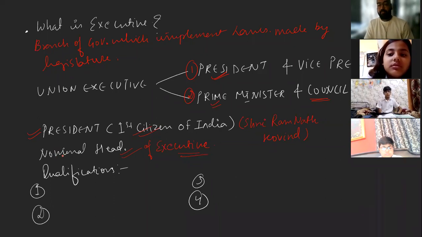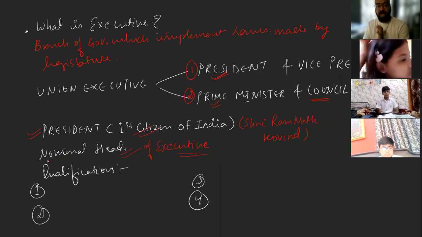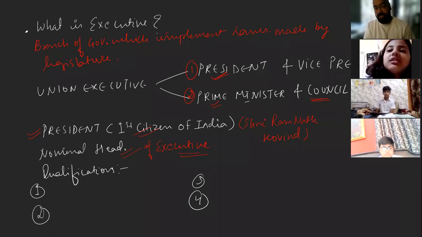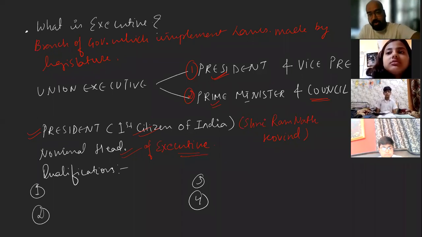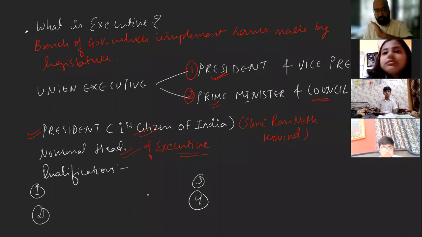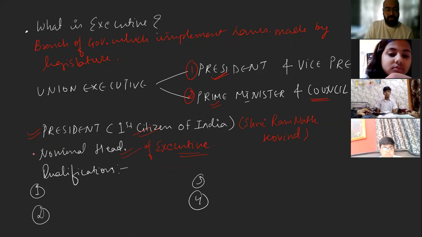See, the president is a nominal head because the president has to act according to the prime minister and the council of ministers. Whatever bill they decide, the president has to follow it. So this is the reason why he is known as a nominal head.